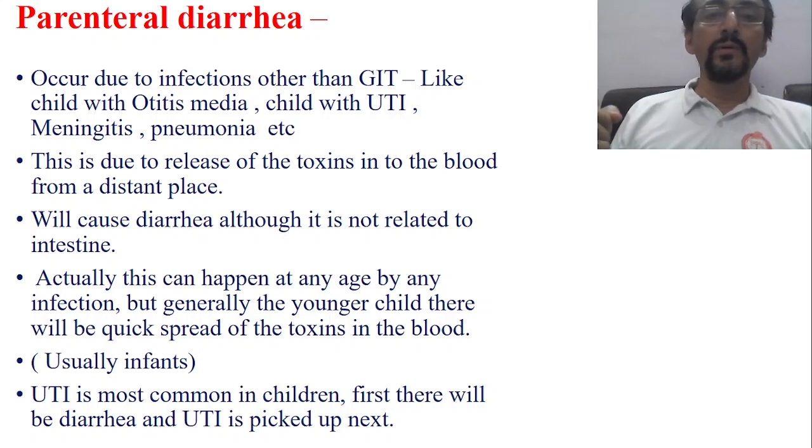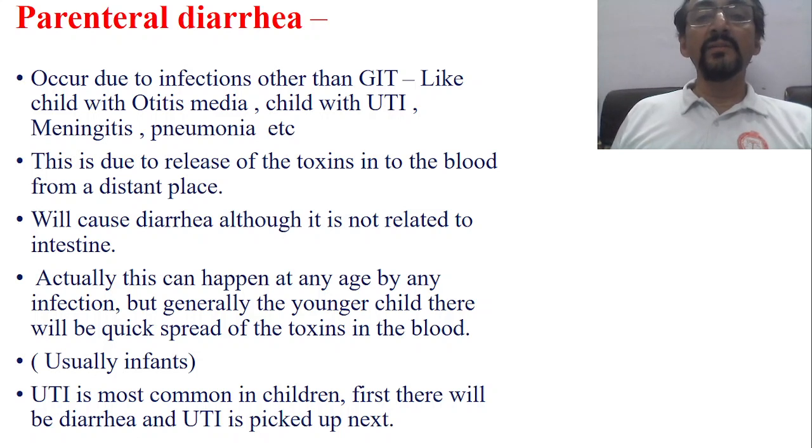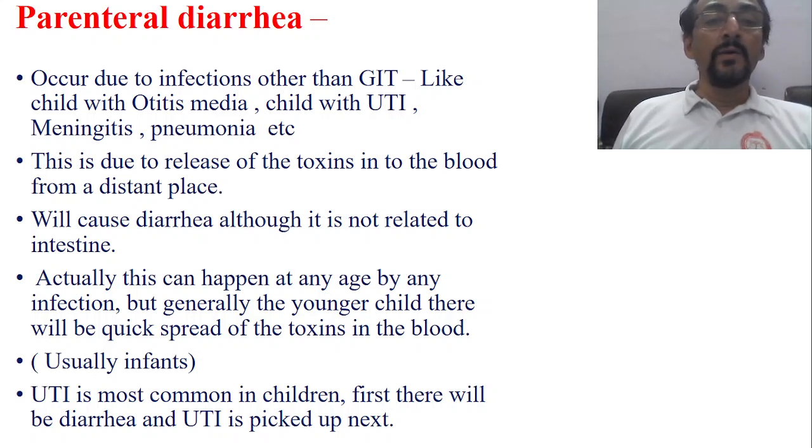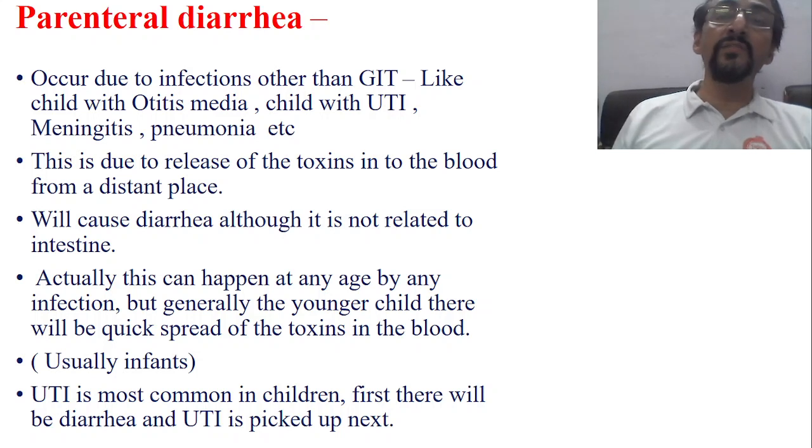This toxin can reach any part of the body. So when it reaches the intestinal part, although the problem is not in the intestine, because of these toxins there may be diarrhea. The toxin enters the small intestine, damages that particular local area of the small intestine and causes diarrhea.